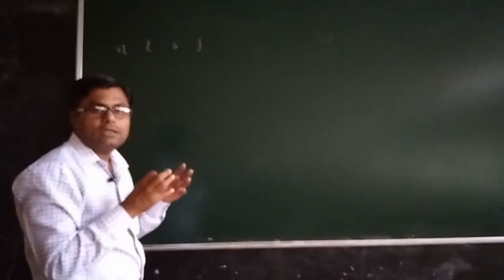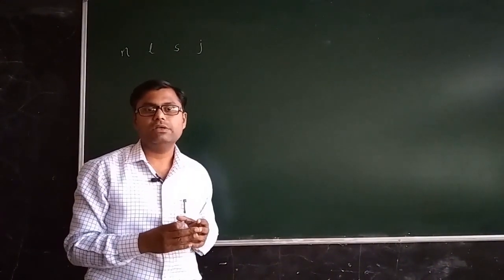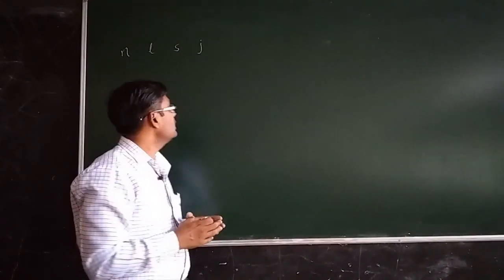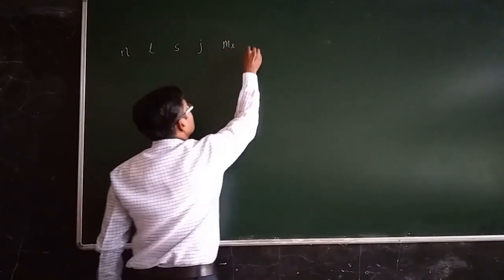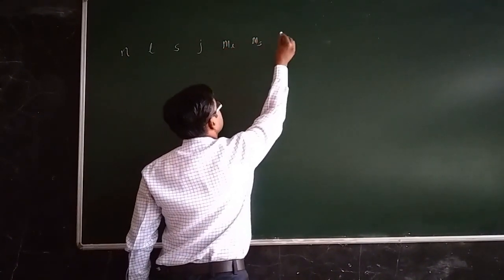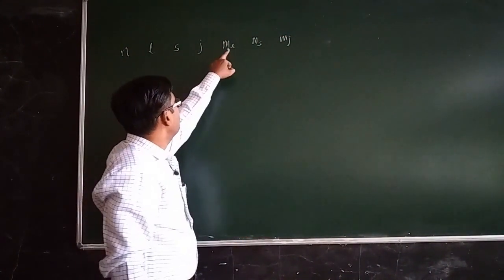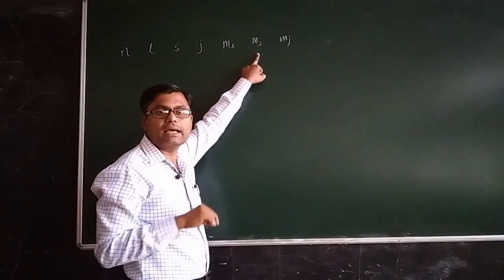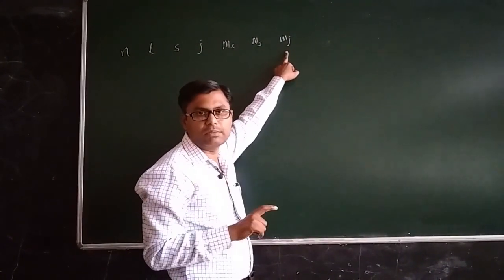And if that particular atom or electronic orbit is in a magnetic field, then we require three additional quantum numbers, denoted by ML, MS and MJ, where ML is called the orbital magnetic quantum number, MS is called the spin magnetic quantum number, and MJ is called the total magnetic quantum number.